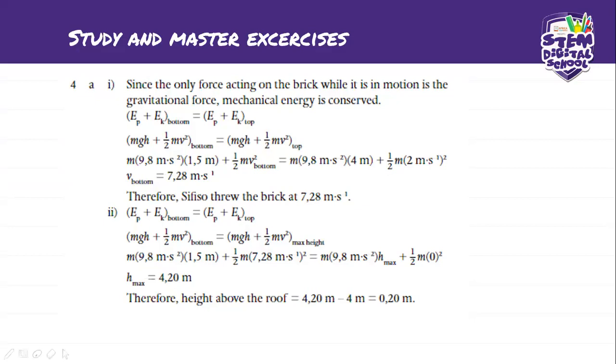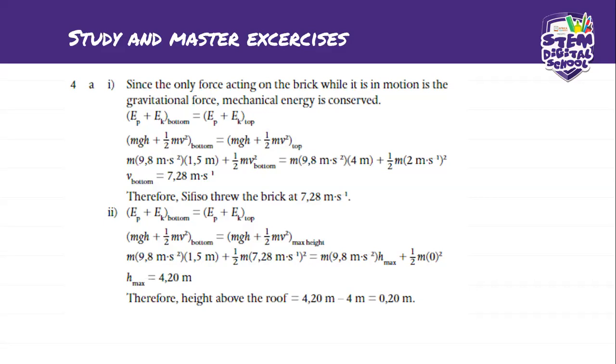Which means our kinetic energy at maximum height is 0, because when it gets to the maximum height, it stops, right? And then it goes down. So that point where it's on a 0 basis, that is our maximum height, where our velocity is 0, where our kinetic energy is 0.